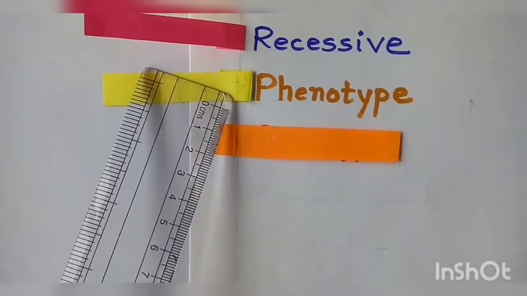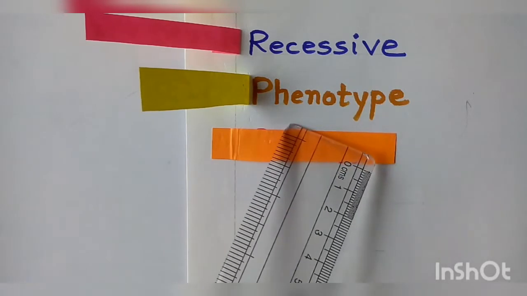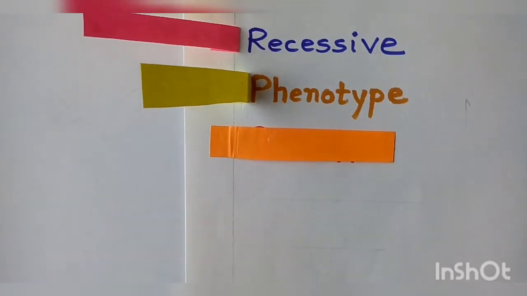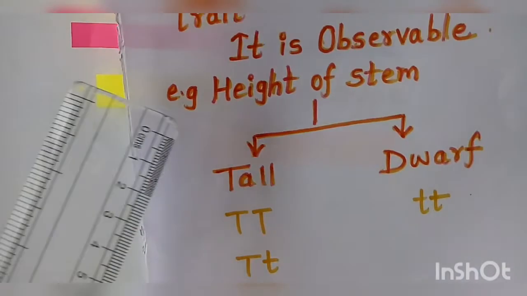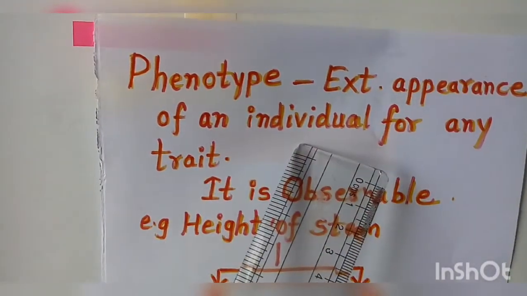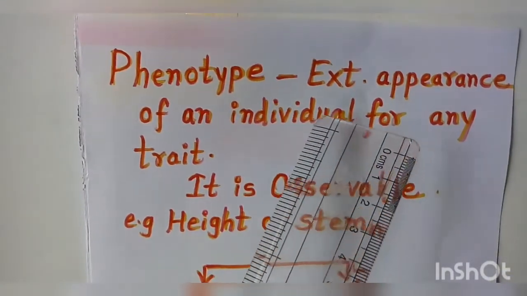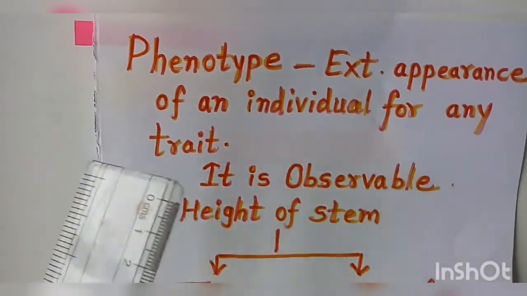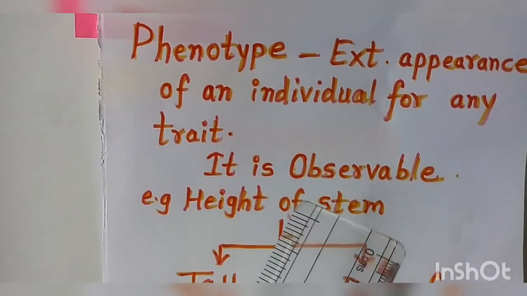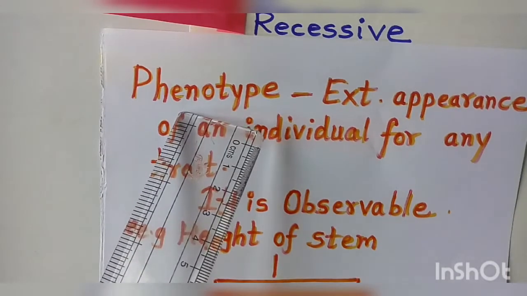The next terminology is called phenotype. Phenotype is nothing but the external appearance of an individual for any trait. The external appearance or characters which can be viewed with our naked eyes are called phenotypes.